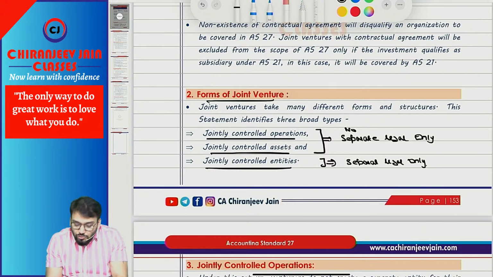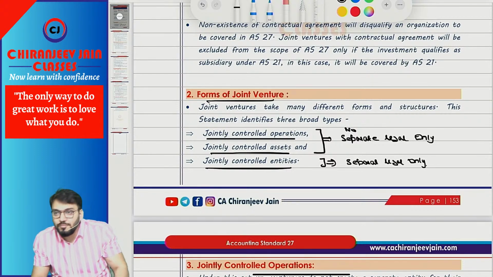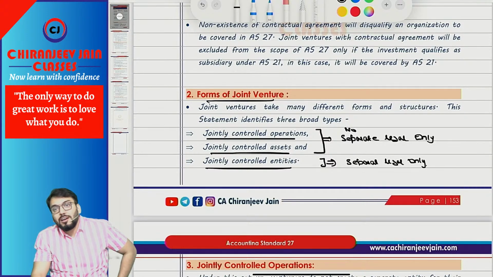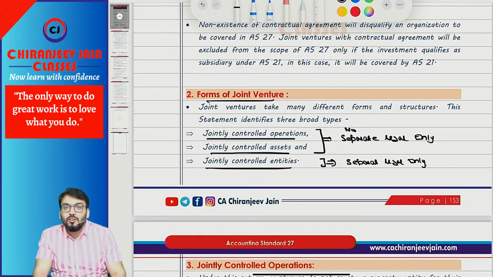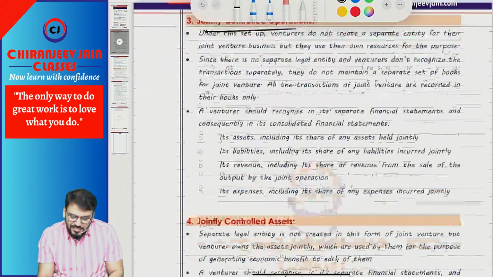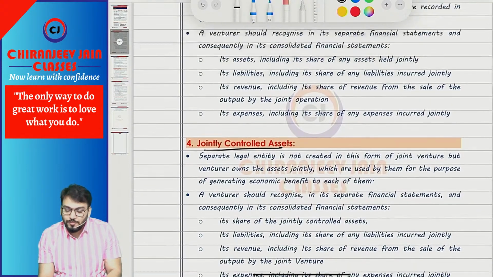Since for JCO and JCA there is no separate legal entity, there are no separate books of account. So all the transactions will be recorded directly in the books of account of the investor, the joint venturer. Understood? Correct. So for JCO and JCA, it is very simple from the accounting treatment point of view.